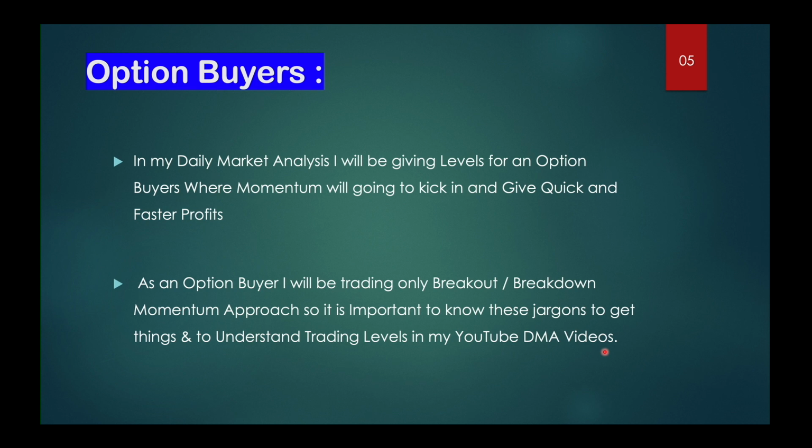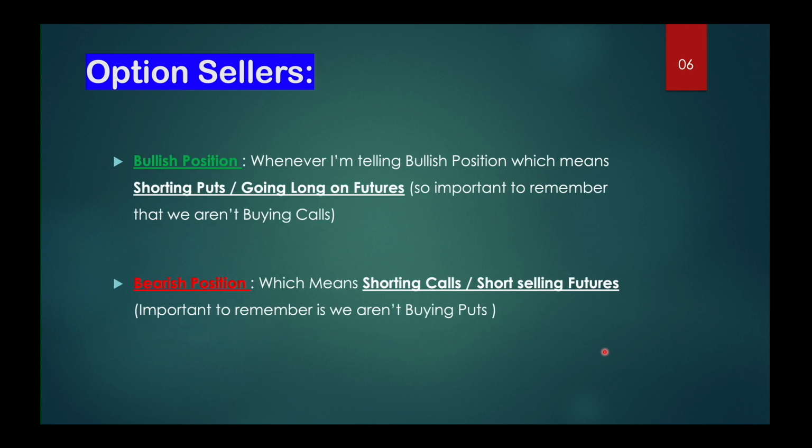Coming now to option sellers, so bullish positions. As an option seller, I am taking bullish positions here. What is a bullish position? What I was talking about until now was the option buyer. Now coming to the option seller, whenever I say bullish positions, it means you can short the puts. Shorting the puts is a bullish position, or going long on the futures.